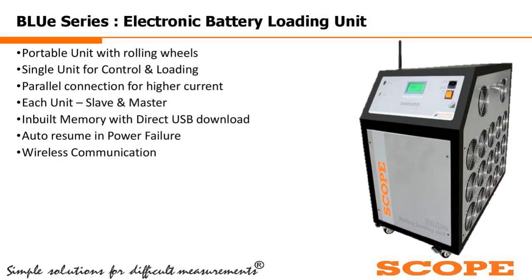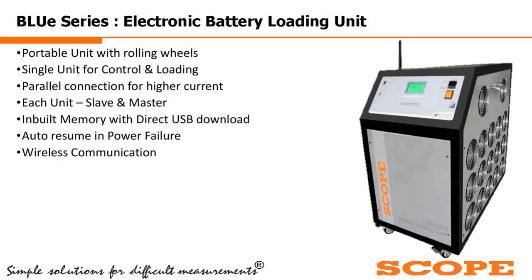Now, if the battery discharge capacity is very high, in that case we need to do a parallel connection. Parallel connection means this Blue unit will be connected to another Blue unit. If you do a parallel connection of the two Blue units, the voltage remains the same, but the rated current will be higher.